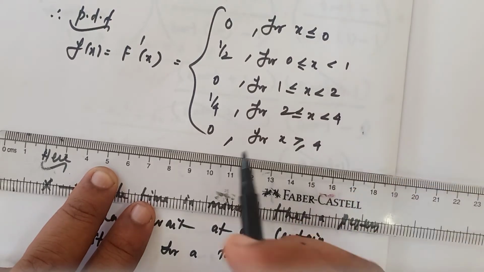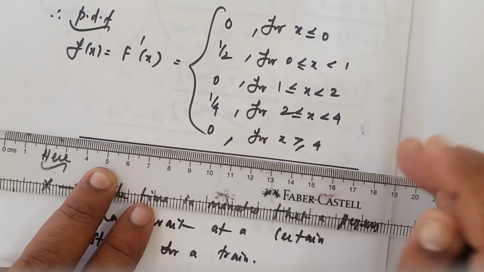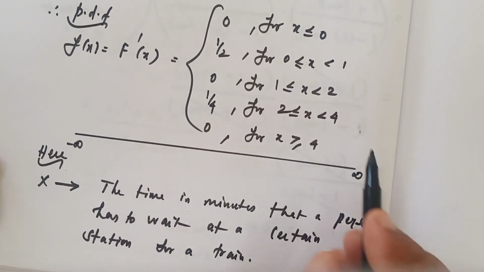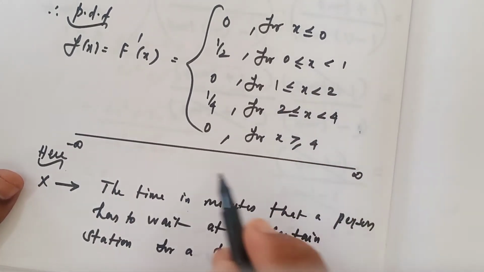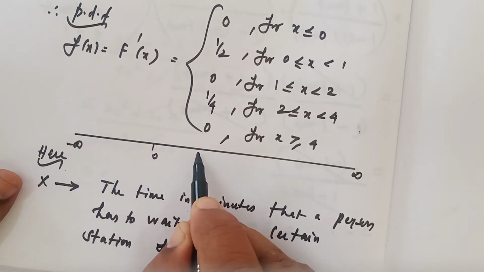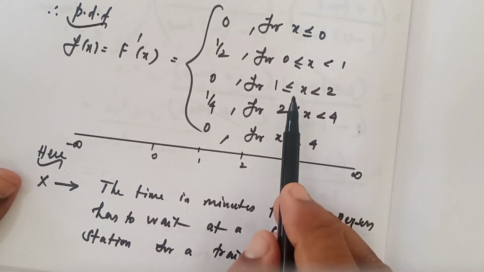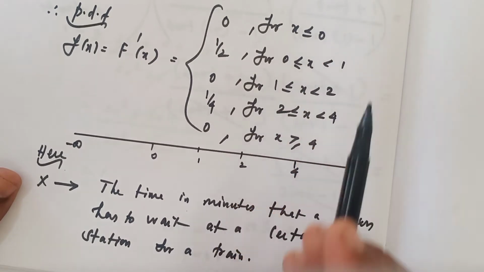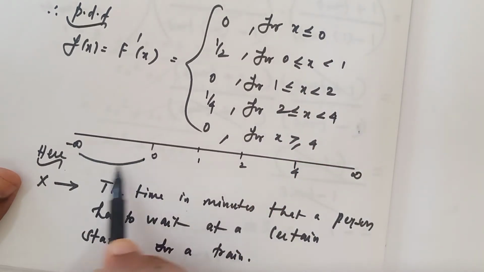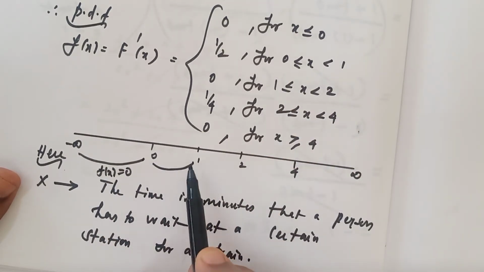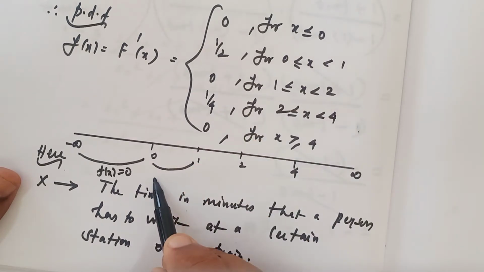For your reference I draw a number line for f of x. Here minus infinity, plus infinity, here 0, 1, 2 and 4. For x less than or equal to 0, the f of x is 0. From 0 to 1, here f of x is half.